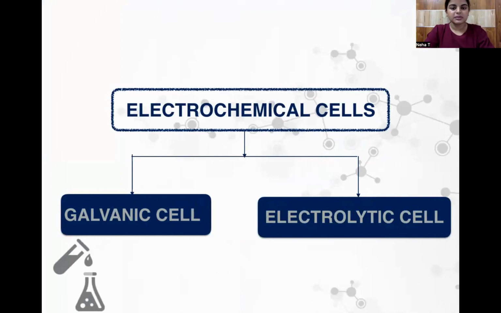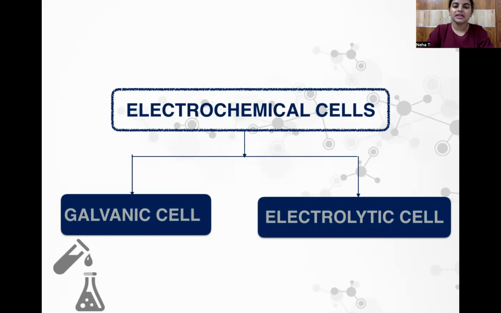Types of electrochemical cells. We have two types of electrochemical cell. The first one is the galvanic cell, and the second one is the electrolytic cell. In galvanic cell, chemical change converts into electrical change, and in electrolytic cell, electrical change converts into chemical change. We'll not be dealing with electrolytic cell here. We'll just be going ahead with galvanic cell.